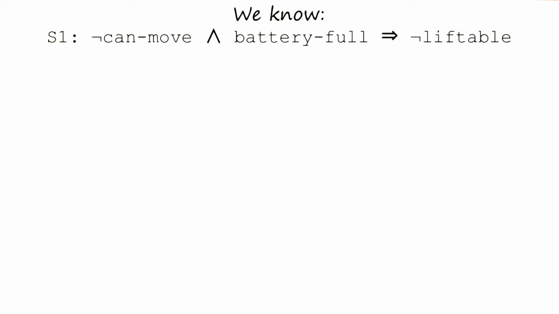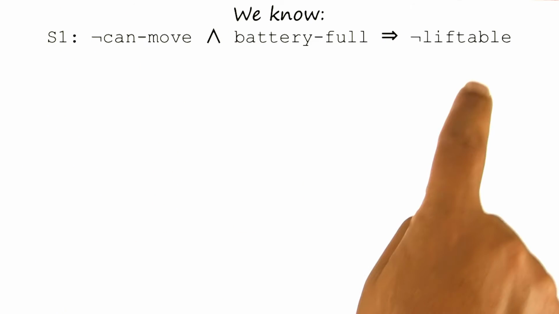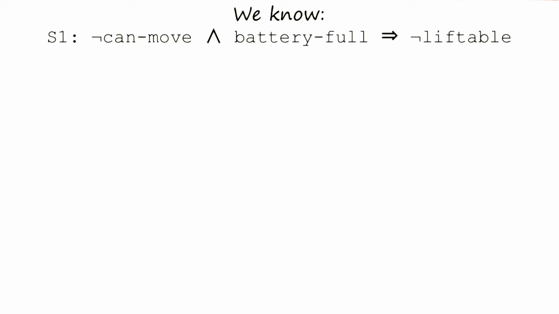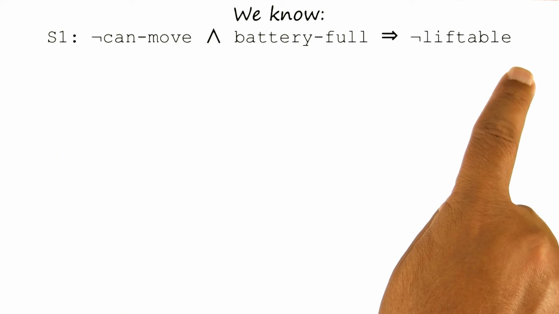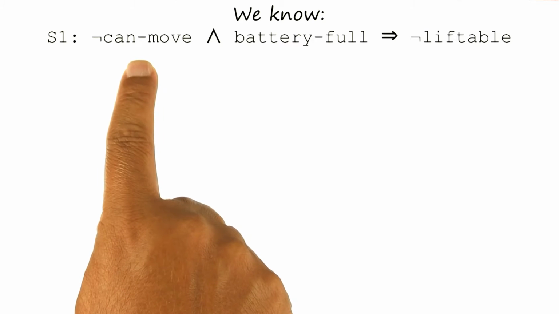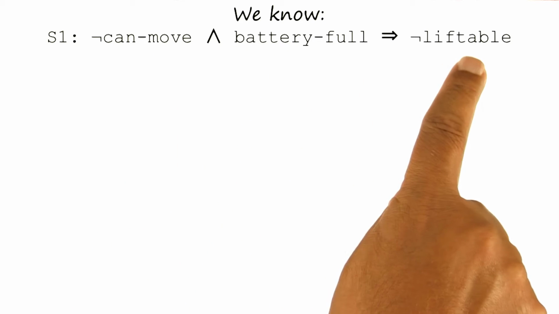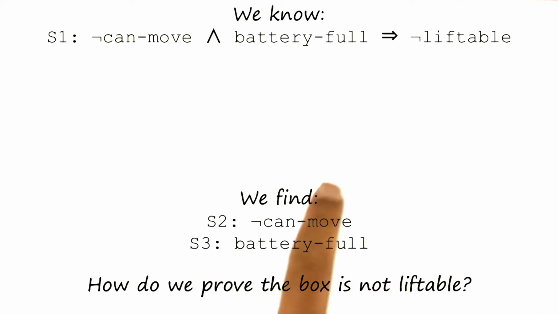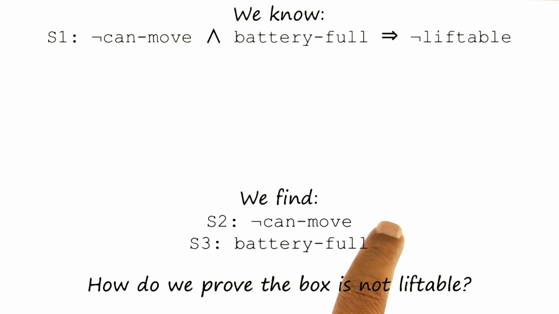So now the situation is more complicated. The robot must also check its battery. So now the robot begins with slightly different knowledge in its knowledge base. So suppose that the knowledge in its knowledge base is: cannot move and battery full means it's not liftable. It finds from its percepts again it cannot move. So it checks its battery and finds that the battery is full. So there are two new sentences that get written in the knowledge base. Now the knowledge base contains three sentences.